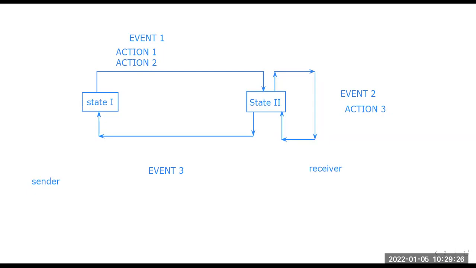So this is the concept we studied when we were studying the layers: how the data comes from the sender side and how the data is processed on the receiver side, from which layer to which layer. The receiver receives the frame in its physical layer, extracts the data from that particular frame, and delivers the data to the network layer. That's the same concept. On the sender side: network layer, data link layer, physical layer. On the receiver side: physical layer, data link layer, network layer.